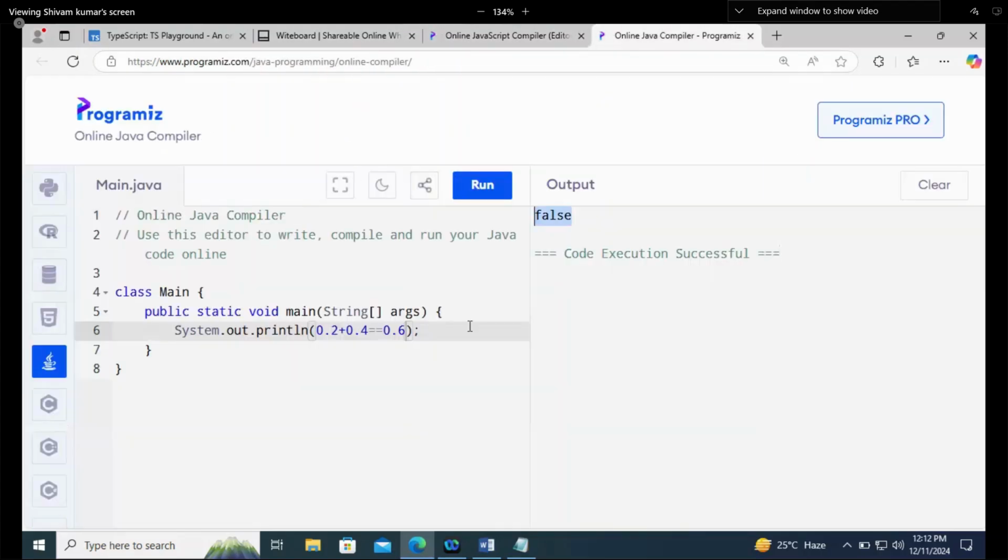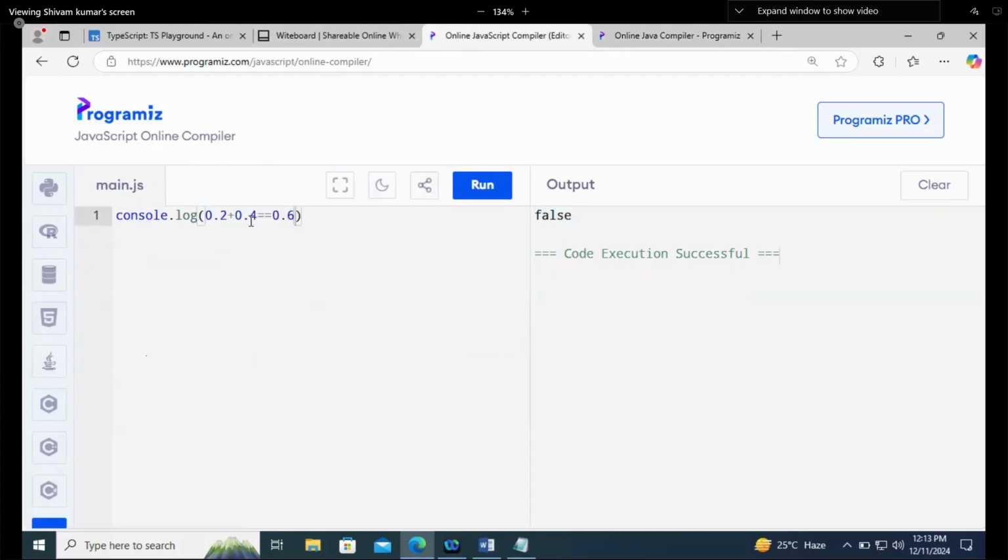Now, what is the reason behind it? This is the reason behind your tuples being immutable. Find it and answer me. Representing constant values. Hold on. 0.2 plus 0.3 equals 0.5, it is not a constant value. It allows unique values, multiple values. You know what you are saying? I am saying 0.2 and 0.4 should be 0.6, but it is saying that it is false.